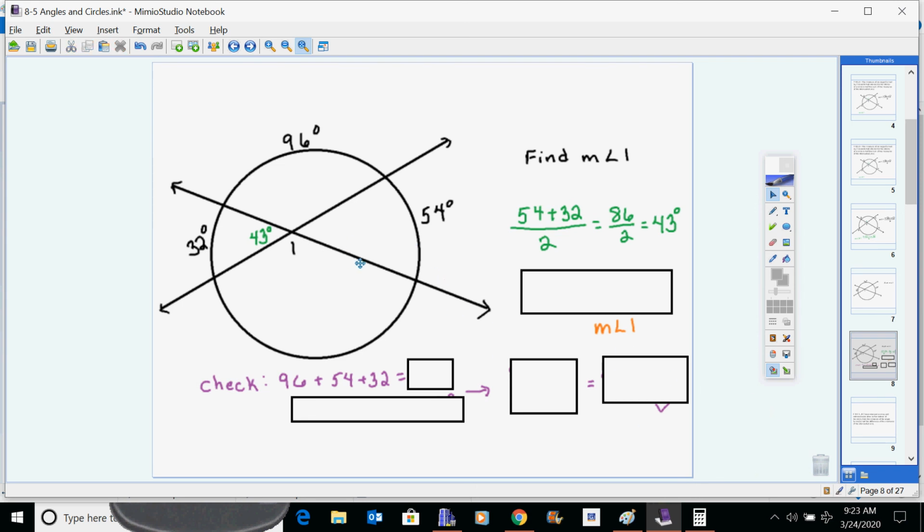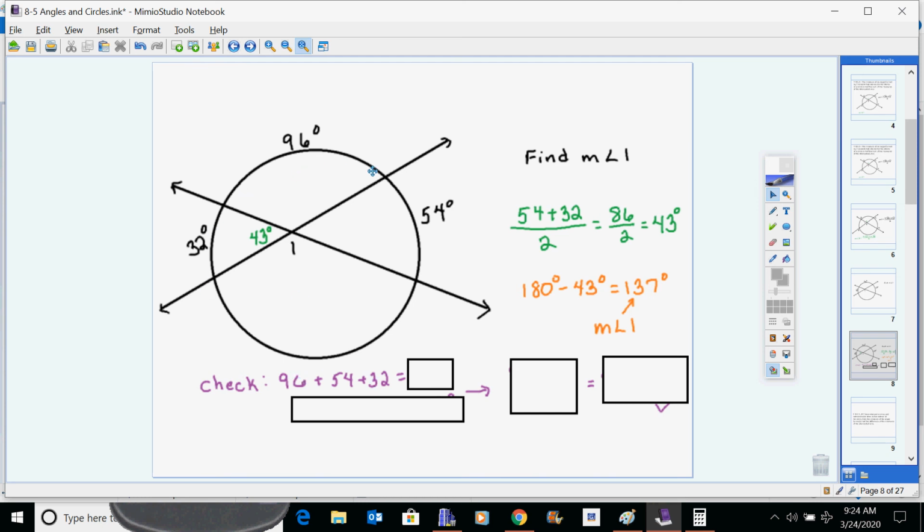Now, hopefully little bells and whistles are going off in your mind: oh, okay, now I have this angle. I can find this angle because all I have to do is subtract from 180. And when we subtract from 180, we get the answer to angle 1. And that works out great. So we found angle 1. If you want to check things, you can think about other things that you know in order to make sure your answer works.